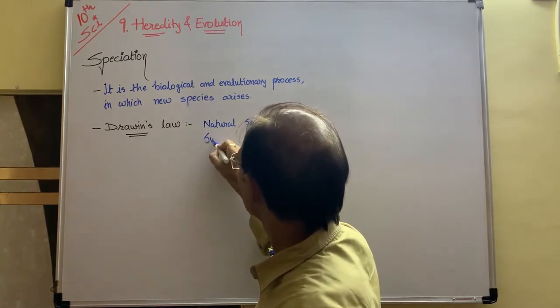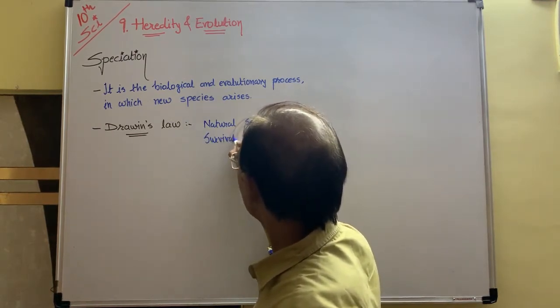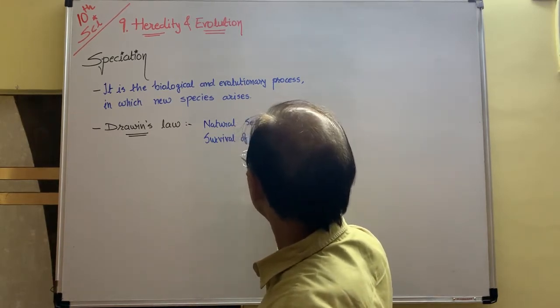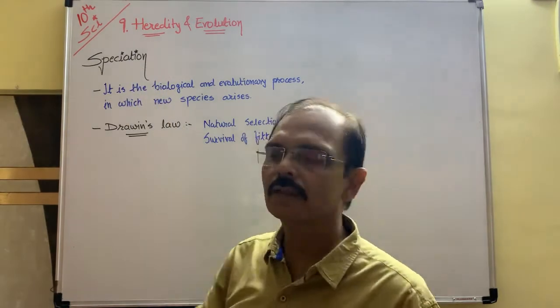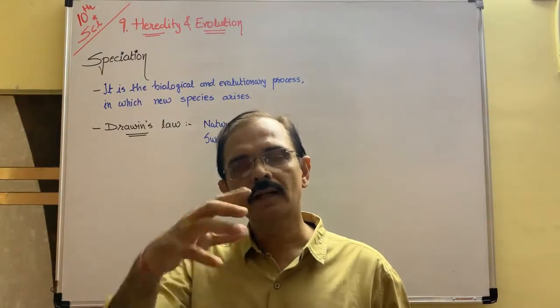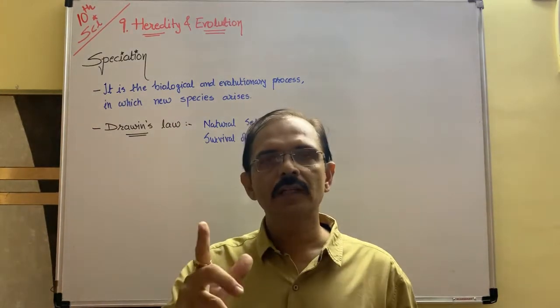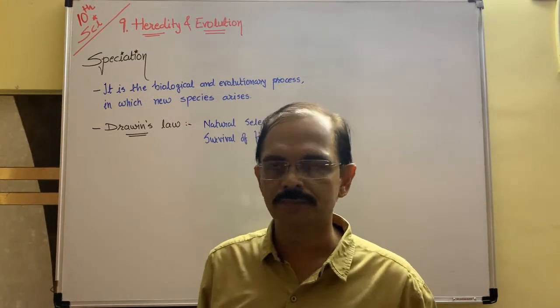On these two laws, speciation depends. New species arises. Okay, so first we study these two, and after that you can get what is speciation.